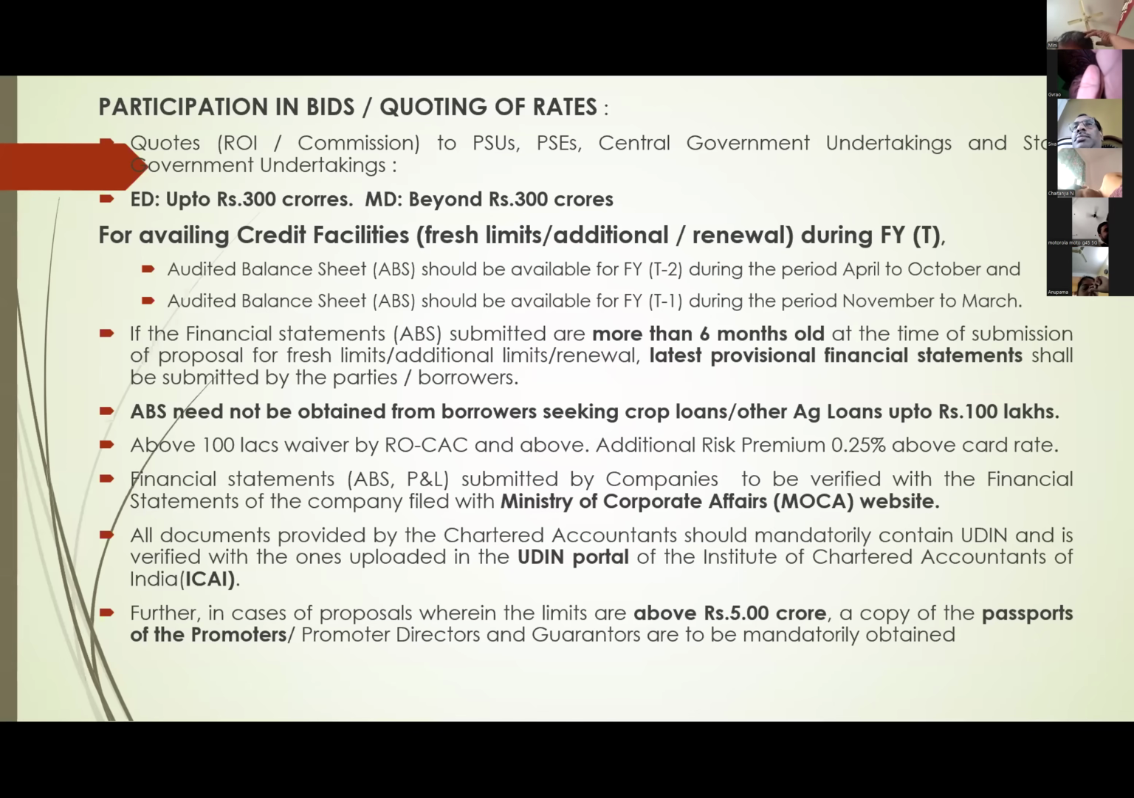And further, in case of proposals wherein the limits are above 5 crores, we have to obtain a copy of the promoter's passport. Suppose the promoter says, sir, I don't have a passport, I have applied. We have to take an undertaking letter. Whenever he receives his passport, he has to compulsorily submit it to us. That we have to obtain, right?